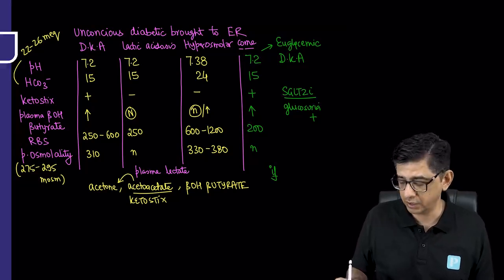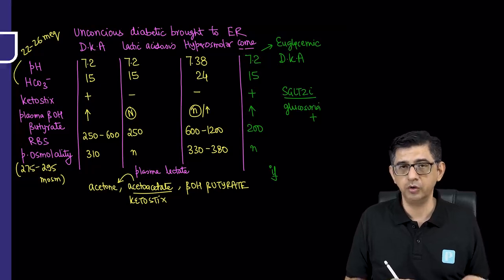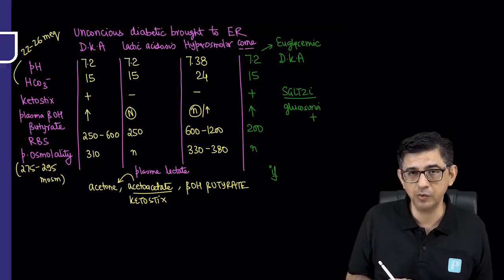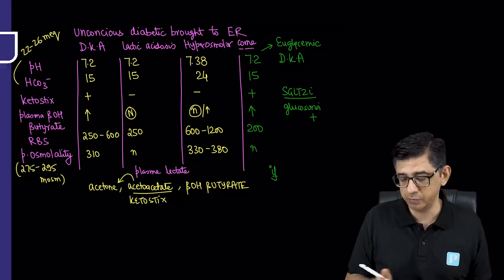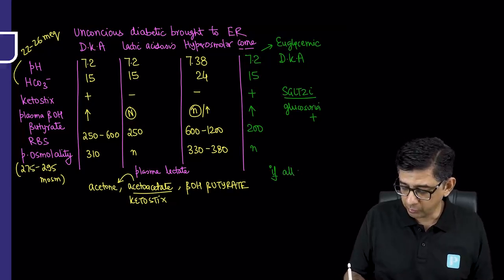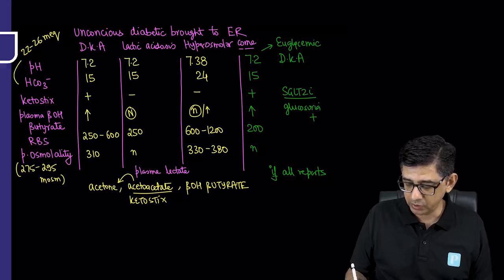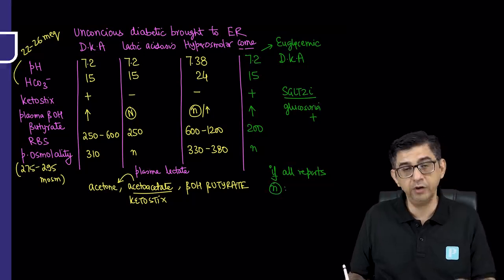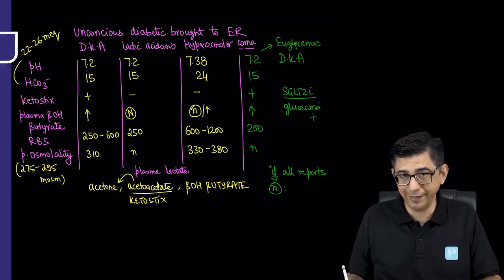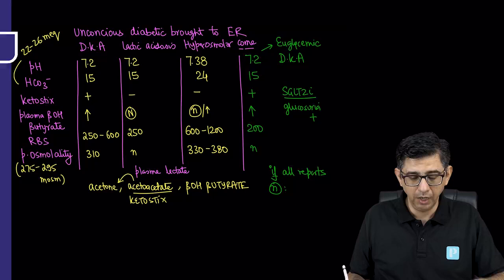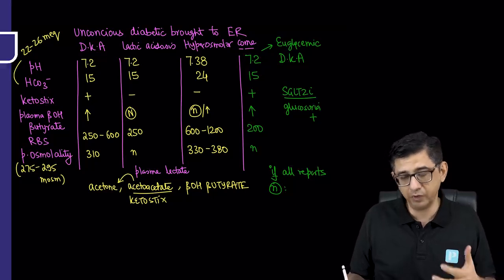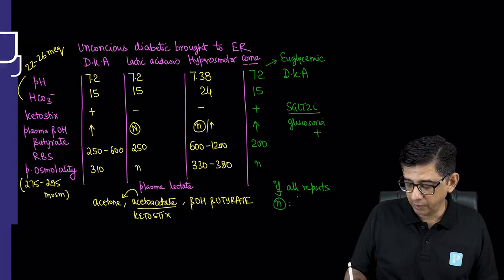This has been discussed in the neurology section as well, which is that if an unconscious diabetic patient is brought to the hospital, first think in terms of metabolic problems. But in case all the metabolic problems are ruled out, the table that we have discussed here is not being satisfied, and all the reports are normal, meaning the data written on the left side of the slide here, pH, bicarb, ketostix, etc., then you have to think in terms of possibility of stroke.